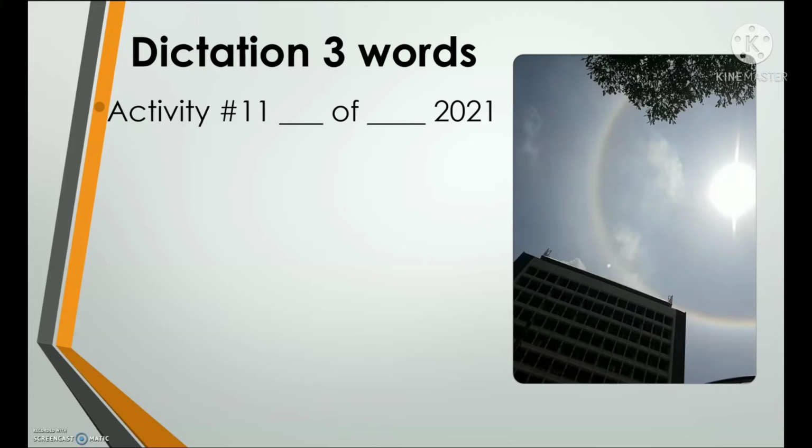If you are ready, let's begin. Number 1. Spell the word rainbow. Number 1. Rainbow. Number 2. Spell the word indigo. Number 2. Indigo. And number 3. Spell the word purple. Purple.